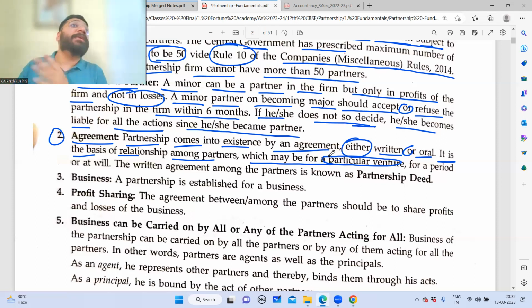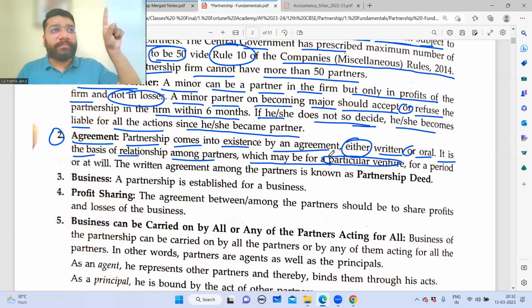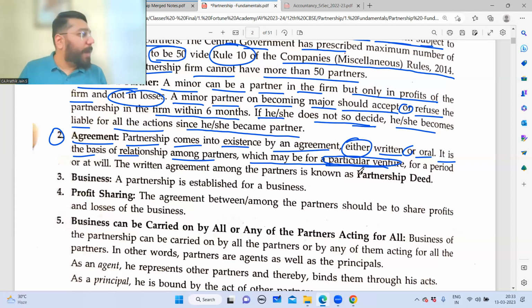Unless and until you have to extend it further. If you want to extend it further for a new project, then that's a different case. Otherwise, if there is no intention to extend the contract, then upon accomplishing that venture, the partnership needs to be closed. So that's why they're telling that a partnership, whatever is formed, is not forever. In the partnership, you can mention that it is for a particular venture. Venture here is construction of apartment, or it could be for a period.